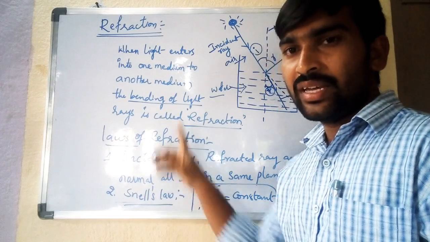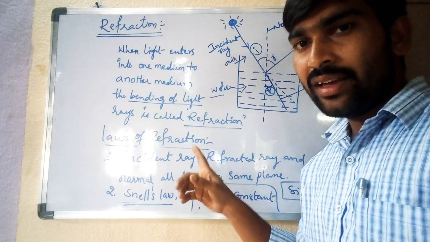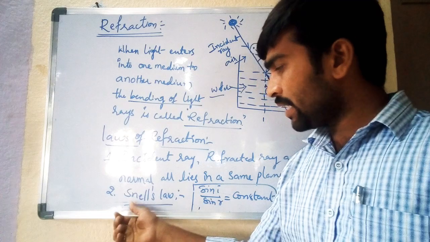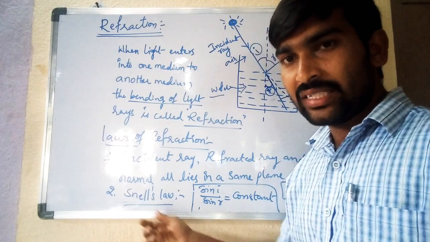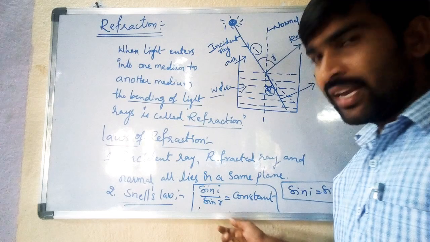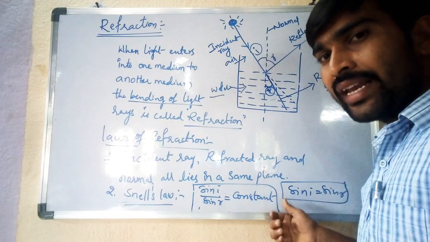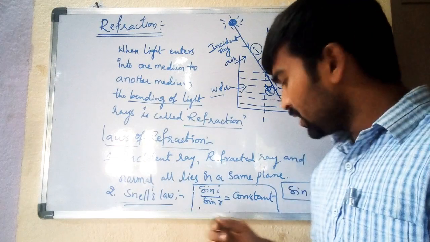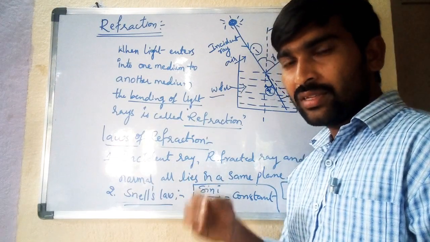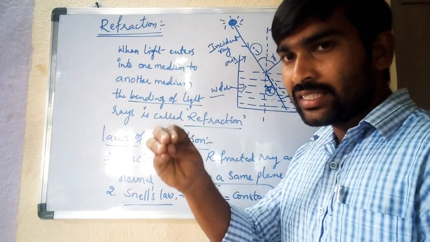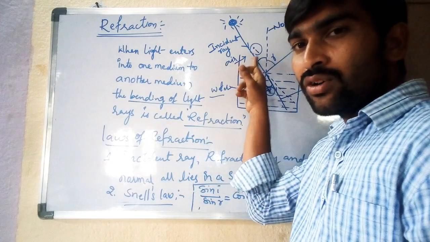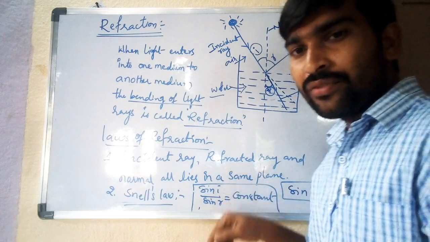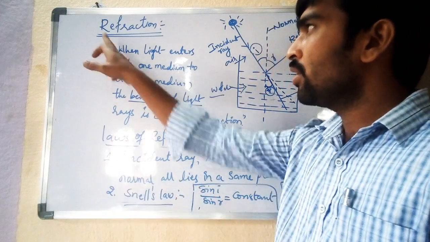Two laws we are using here. First one: the incident ray, refracted ray and normal all lie in the same plane. The second one is Snell's law of refraction: sin i by sin r is equal to a constant. Sine is the trigonometric function, and the angle of incidence is the coefficient of sine. There are two laws about refraction.